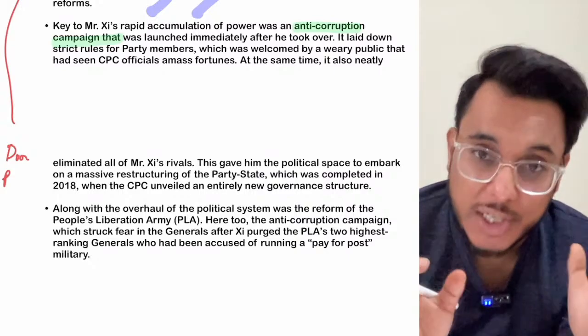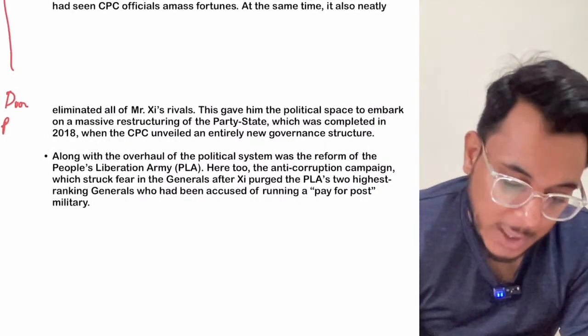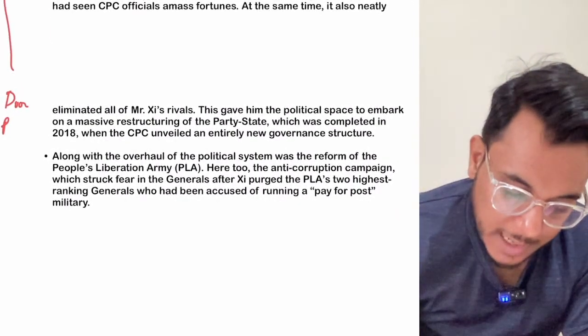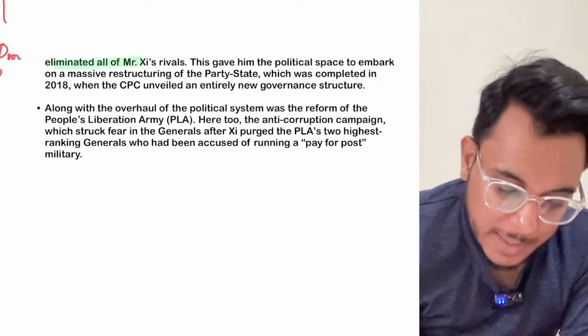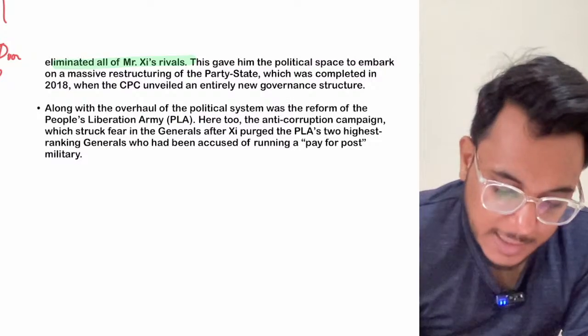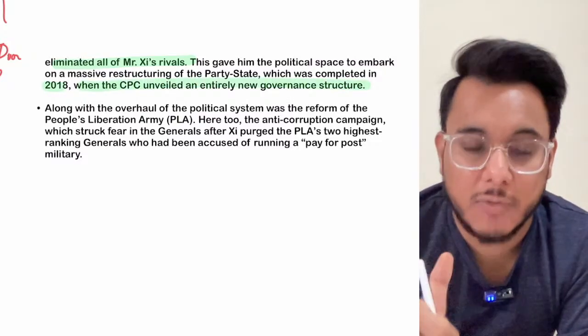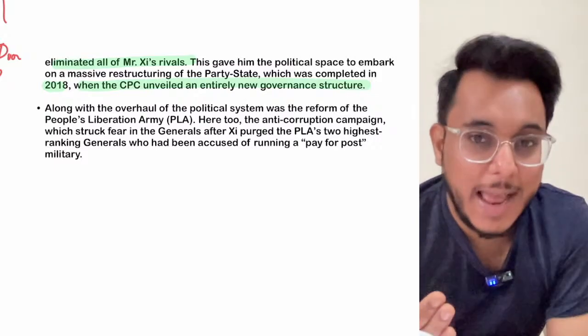At that point of time, Xi Jinping said that I'll remove the corruption, and became very popular. Moreover, in the course of time, Xi Jinping has also eliminated all his rivals. However, the governance structure also got changed, and that new governance structure got implemented in 2018 as well.